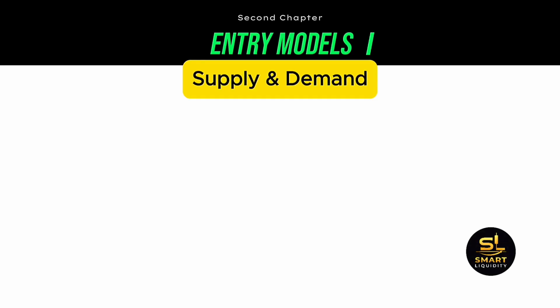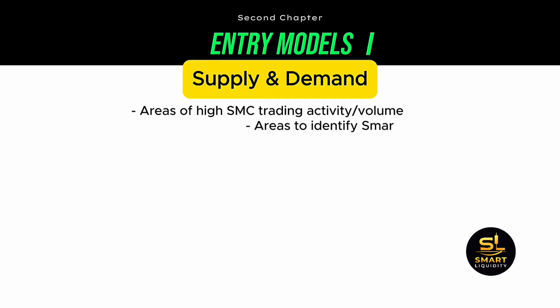The first one we are going to cover is supply and demand. Supply and demand zones are price levels or areas where smart money is most actively trading, with the largest volume. So that helps us identify these levels and follow the smart money's footsteps.